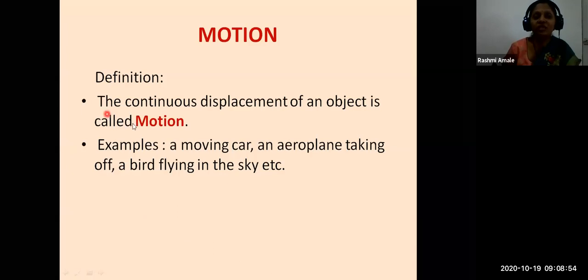I want the definition. See on your screen, you can see the definition. Who will give me the definition of motion? The continuous displacement of an object is called motion. Very good. The continuous displacement of an object is called motion.